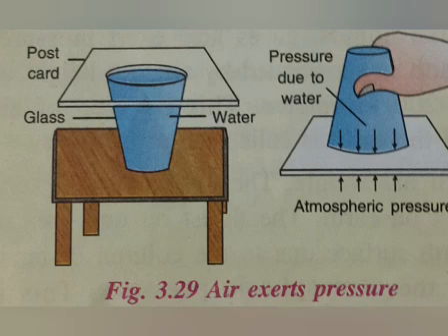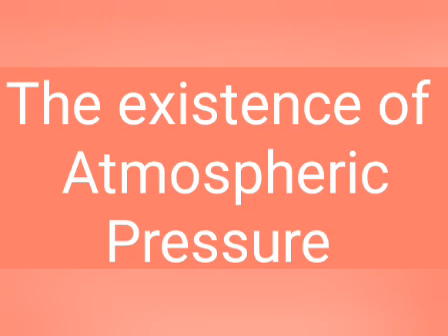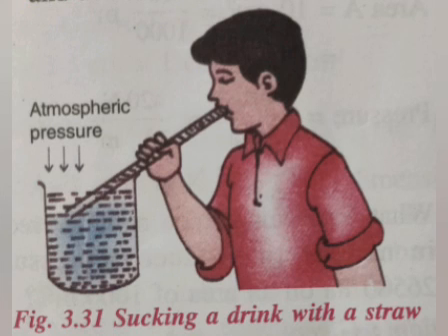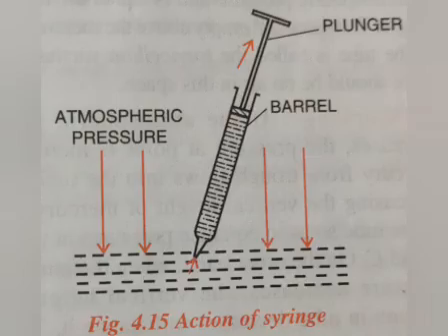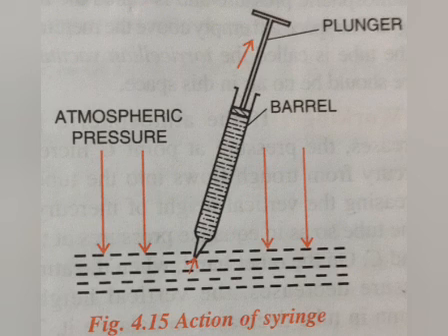Now, some examples from daily life to show the existence of atmospheric pressure. First example: when a drink is sucked with a straw, the air of the straw goes into the lungs. Thus, air pressure in the straw decreases. The atmospheric pressure acting on the drink exerts force on the drink to move up into the straw and then into the mouth. Second example: the syringe gets filled with the liquid when its plunger is pulled up, due to the atmospheric pressure acting on the liquid.